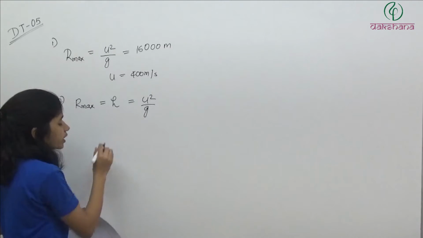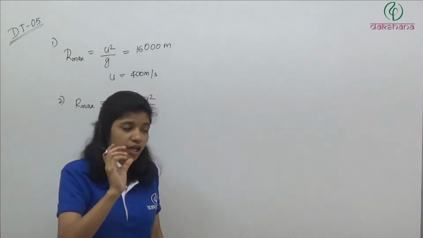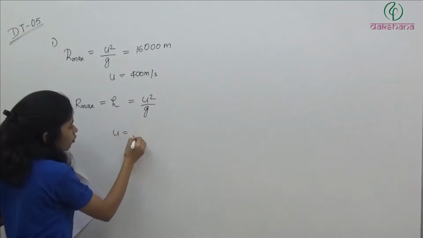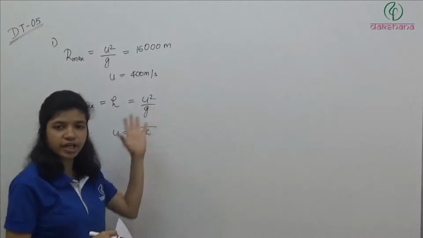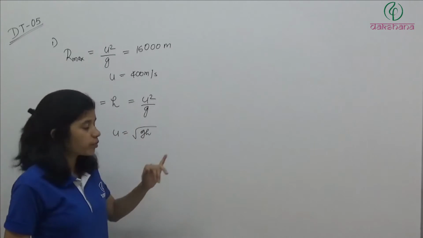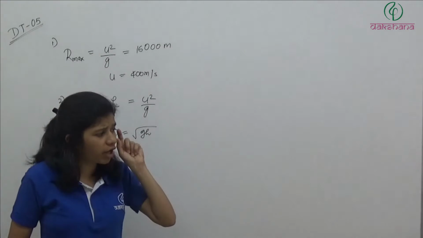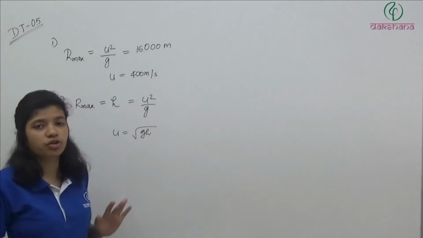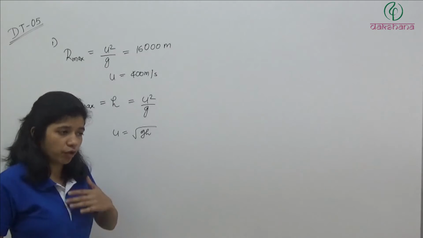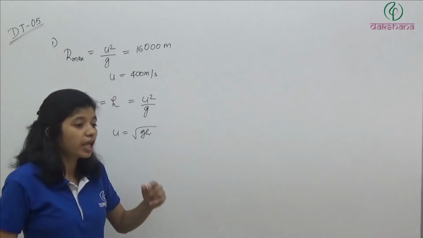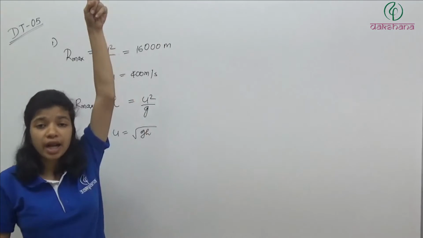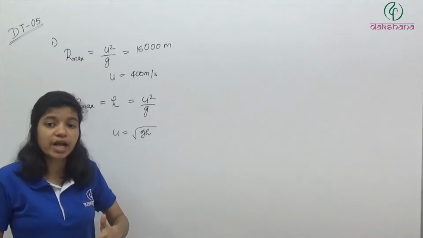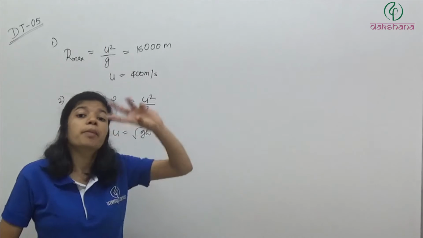From here we know that if he can throw the particle to a maximum distance of h, it means he can have a maximum velocity of root gh. Clear? Because theta is fixed at 45 degrees and g is fixed. It means he can use a maximum velocity which is equal to root gh. He can throw the object with this much maximum velocity. Now he can change the angles. If he wants maximum range, he will throw it at 45 degrees. If he wants maximum height, he will throw it at 90 degrees. Clear? If he throws it at 90 degrees, it will directly go up and then come down. So in that case, we will have the maximum possible height.